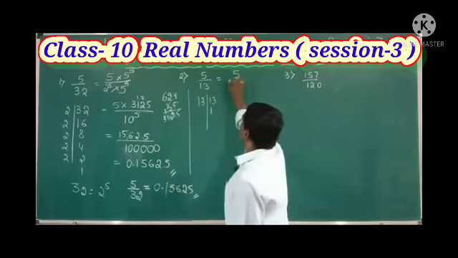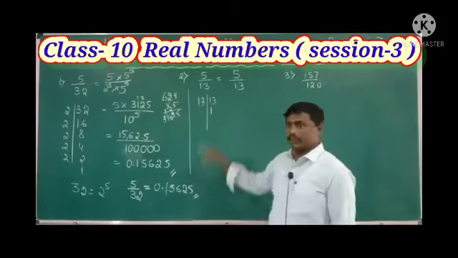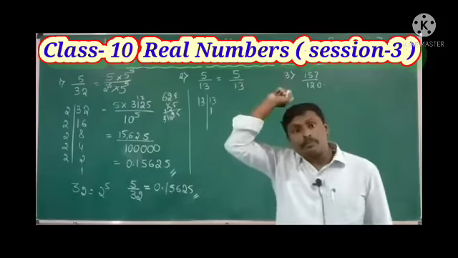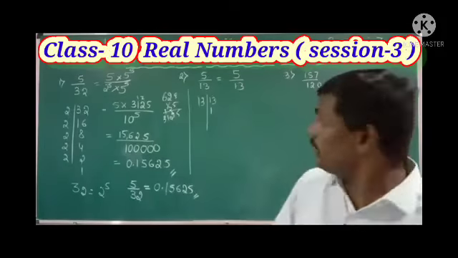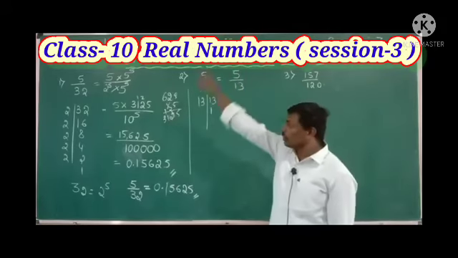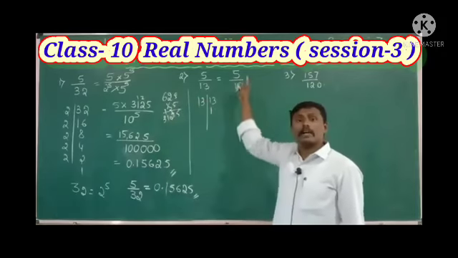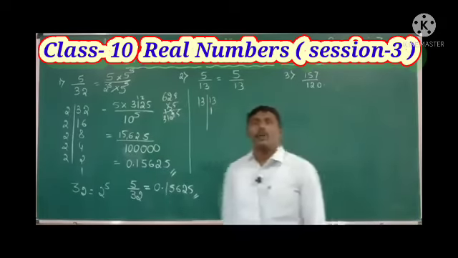So 5 by 13 can also be written as 5 by 13. When we prime factorize the denominator, the value is again 13 only. It is purely other than 2 and 5. So the given rational number is non-terminating.